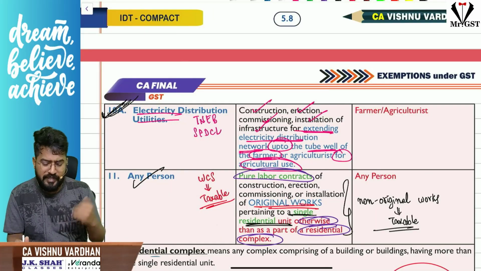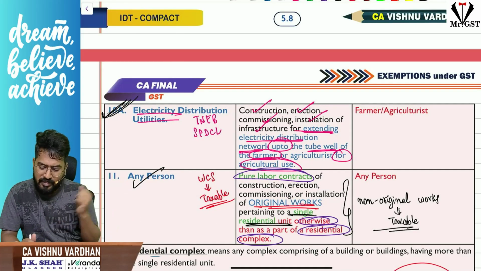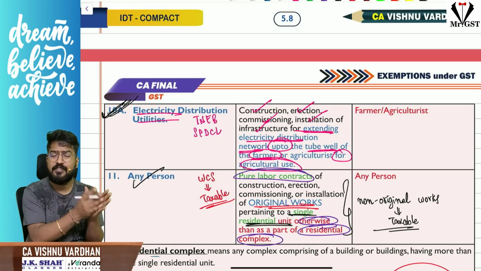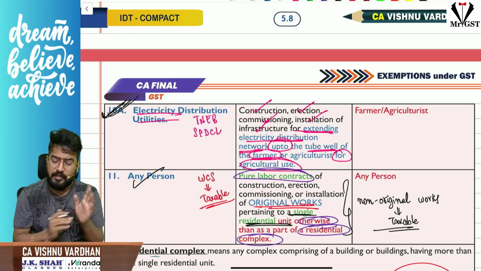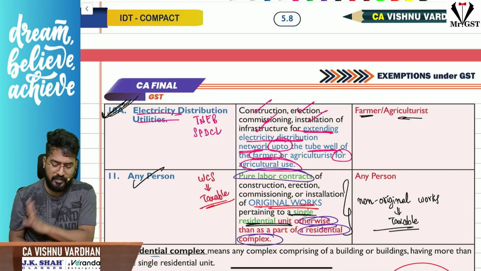Electricity distribution utilities like Tamil Nadu Electricity Board or SPDCL, Southern Power Distribution Corporation Limited, something that way. So what they are doing, they are constructing the electricity infrastructure up to the tube well of the farmer in his farmland. So that service they are providing to that farmer or agriculturist, it is exempt under GST. Okay, this is something different here.